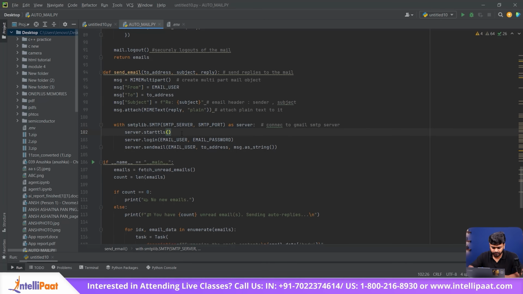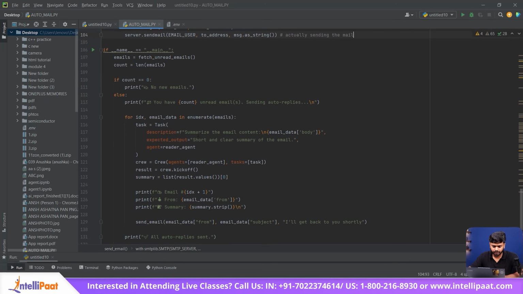And in this line, we are using encryption for sending the mails. These are the email username and the password for the login credentials. And in this particular line, we are actually sending the mail. Coming to the main part of the program, we are getting all the unread mails here.